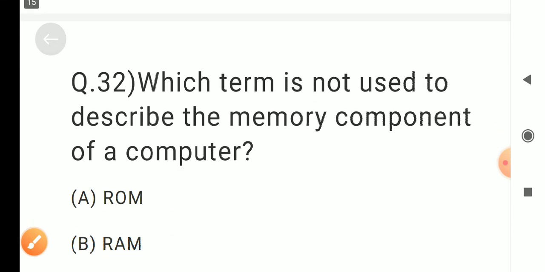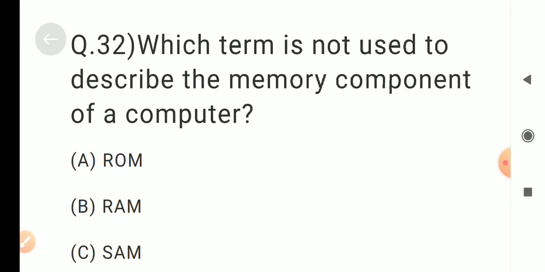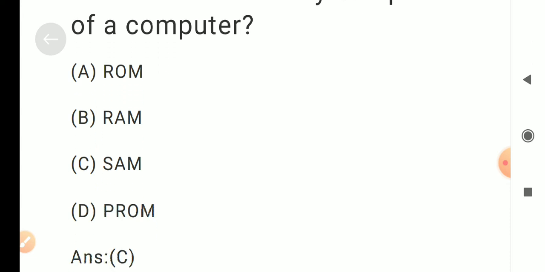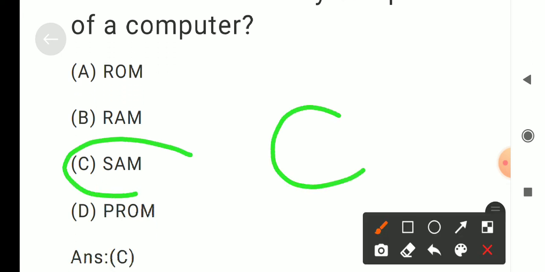Question number 32. Which term is not used to describe the memory component of a computer? Options are A. ROM, B. RAM, C. SAM, D. PROM. Correct answer is C. SAM.